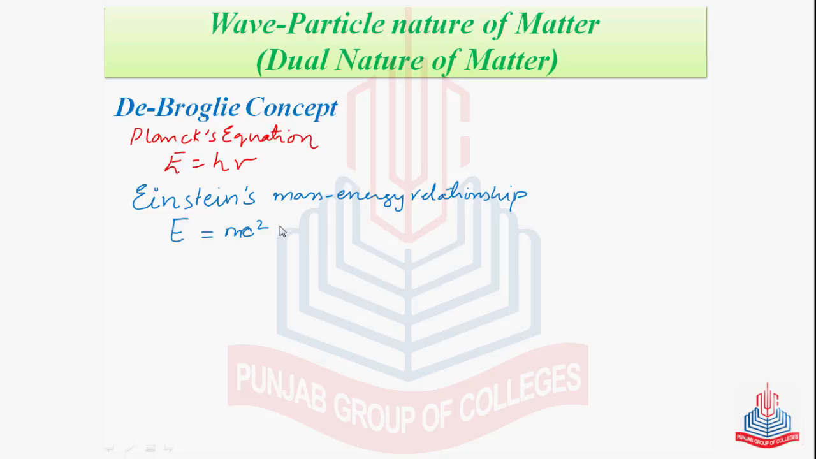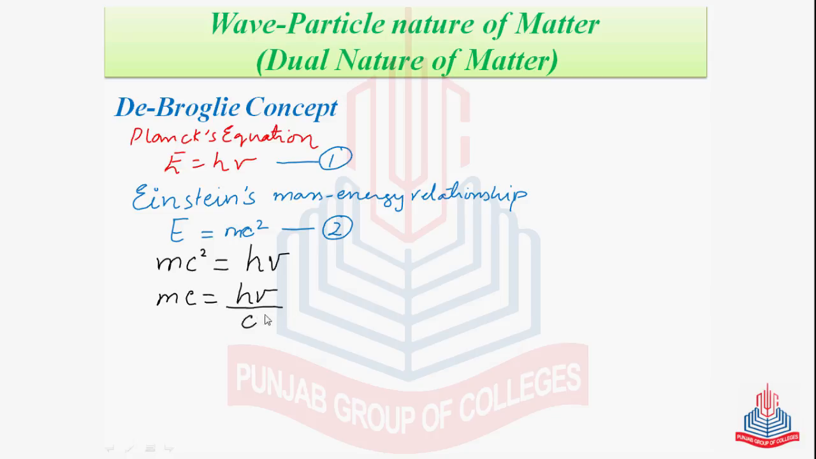Now equating equation 1 and 2. As we can see that the left hand sides of the equations are equal, so the right hand sides will also be equal. That is, mc square will be equal to Planck's constant into frequency, or we can write it as mc will be equal to h mu over c.